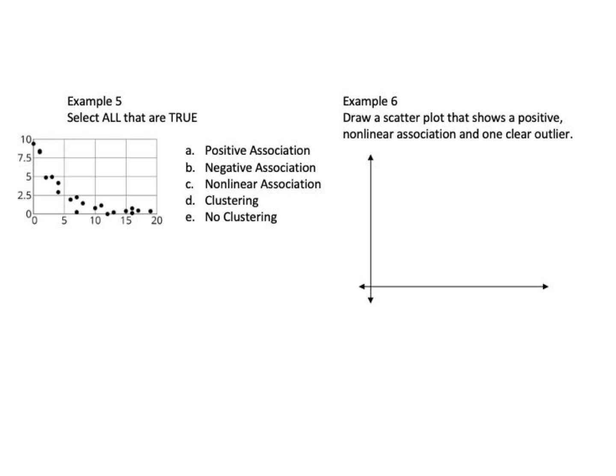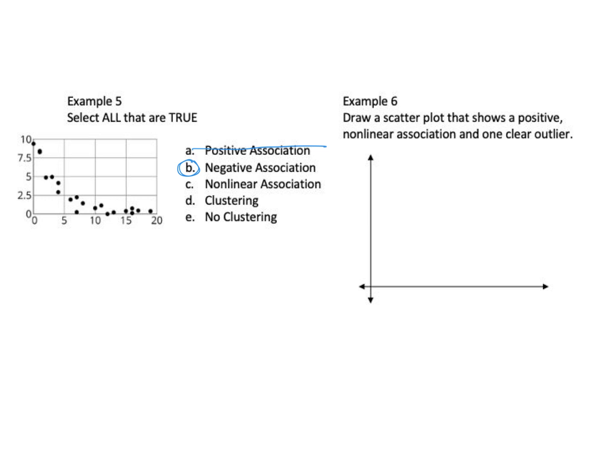All right, here is example 5 and example 6 together. And it says select all that are true for example number 5. So we're looking at this. So is this a positive association, reading it from left to right? Does it go up the hill? Nope. Okay, so not positive. Is it a negative association? Yes. Okay.